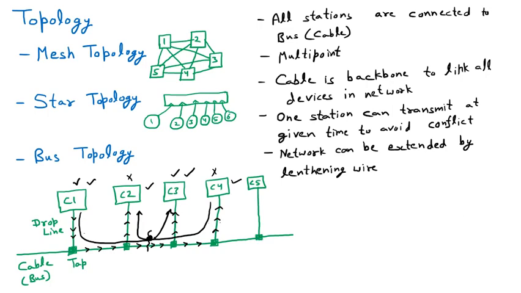Now we are discussing the advantages of the bus topology. The first advantage is that it has less cable. Well, we may think that we have learned that increasing the cable will increase the network, then again we are saying less cable. We are saying less cable in comparison with the mesh topology. In comparison with the mesh topology, it has less cable, and it is a very flexible architecture.